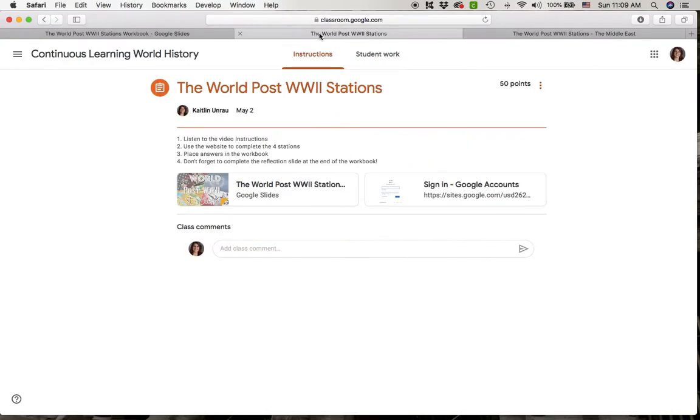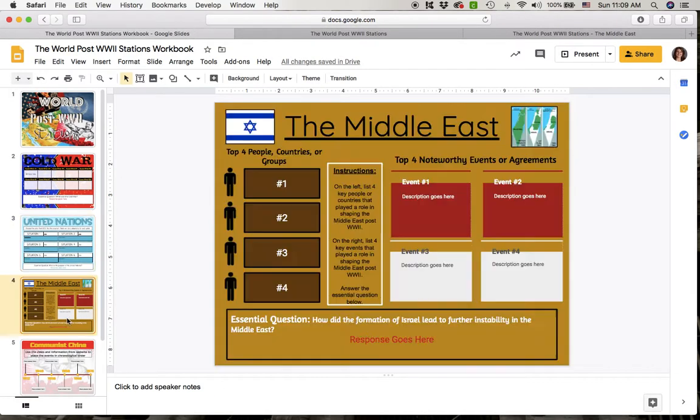And then you're going to go over here to the workbook, and you will complete what you need to do in the workbook here. It says on the left, list 4 key people or countries that played a role in shaping the Middle East. You would list those 4 there. So people or countries, and then you're putting noteworthy events over here, 4 noteworthy events, and then you are answering the essential question there. So that's what you are doing for the Middle East.